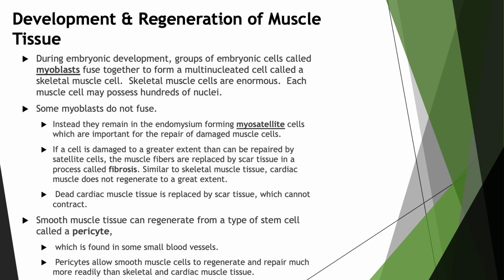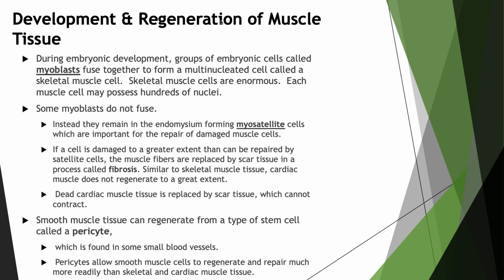When considering the development and regeneration of muscle tissue, during embryonic development, groups of embryonic cells called myoblasts fuse together to form a multinucleated cell called a skeletal muscle cell. Skeletal muscle cells are enormous. Each muscle cell may possess hundreds of nuclei. Some myoblasts do not fuse. Instead, they remain in the endomysium, forming myosatellite cells, which are important for the repair of damaged muscle cells. If a muscle cell is damaged beyond the extent that can be repaired by the satellite cells, the muscle fibers are replaced by scar tissue in a process called fibrosis.